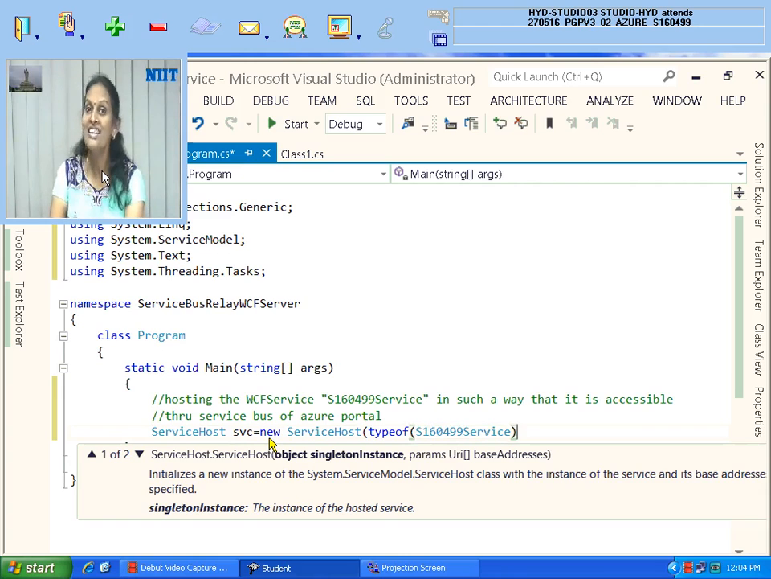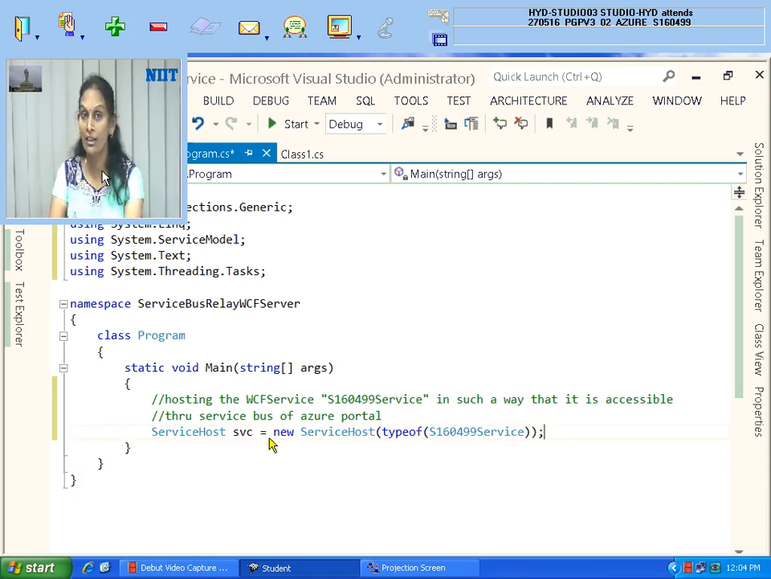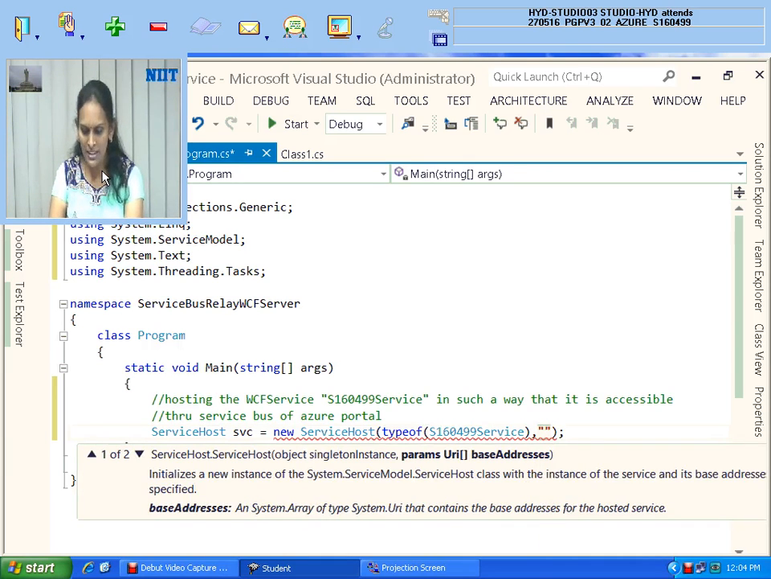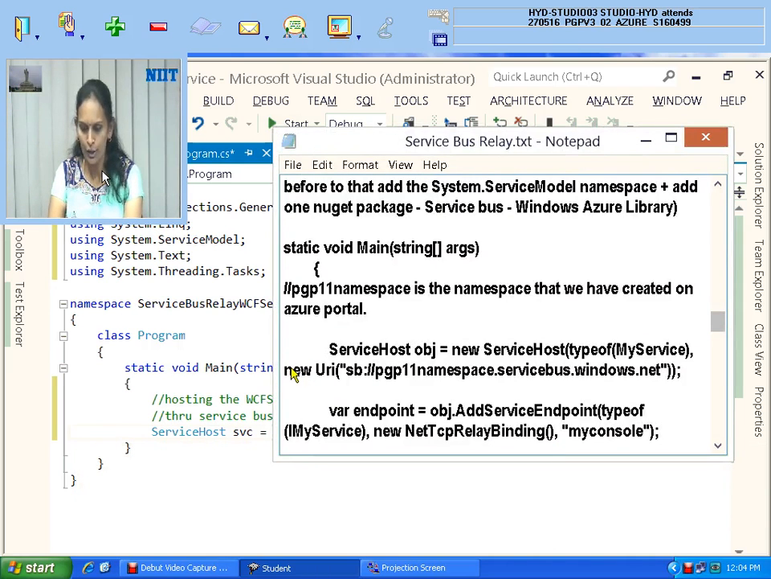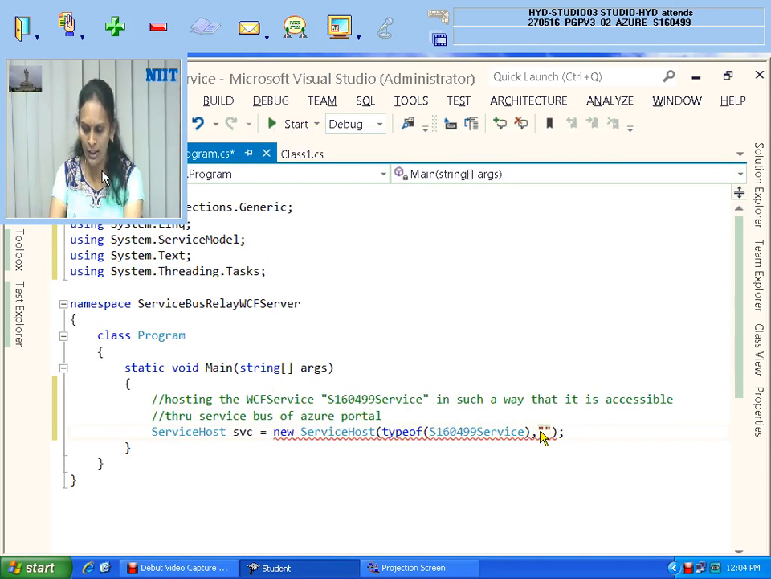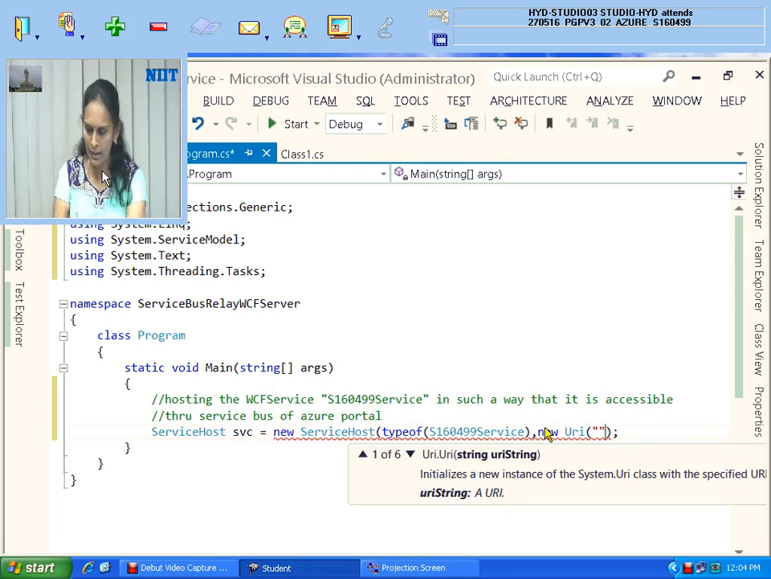But that was in the previous self-hosting time. Now my service should be accessible via the namespace only, which is the service bus. So a second argument must be specified. What is my service bus name? I'll just show you in the code here. Can you see that? New Uri, this is the way you have to give, but I forgot to give new Uri. In the bracket, that Uri is to be given.